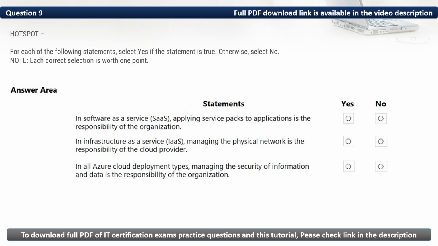To the last statement, in all Azure cloud deployment types, managing the security of information and data is the responsibility of the organization. Here, the correct option is yes.